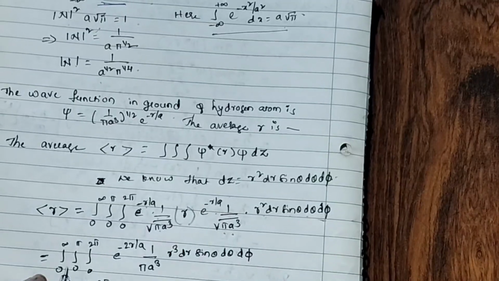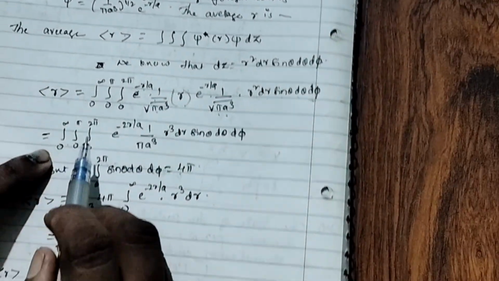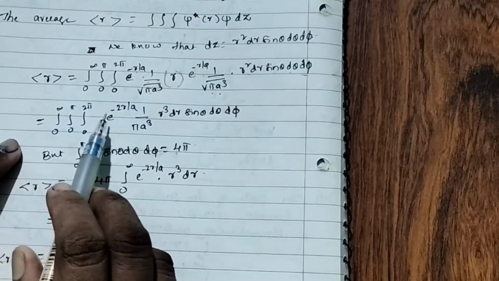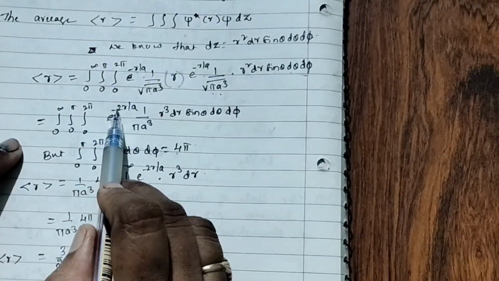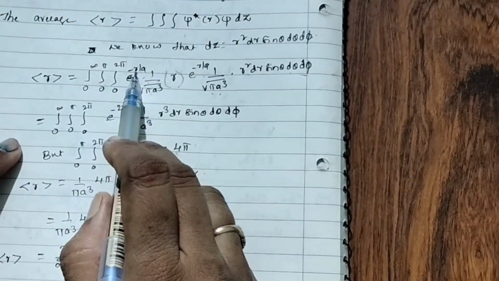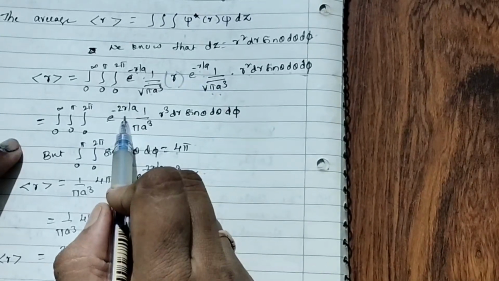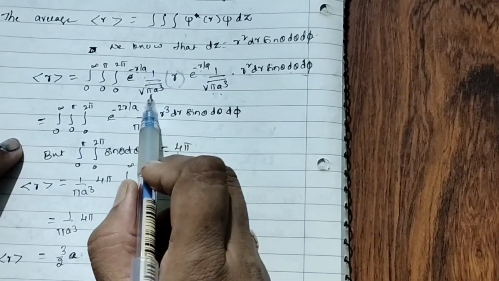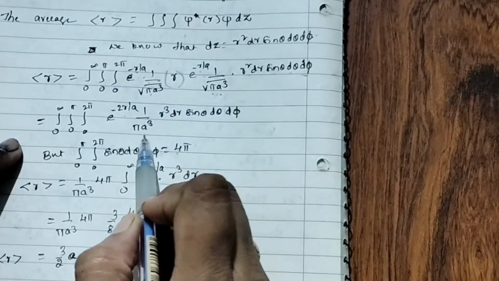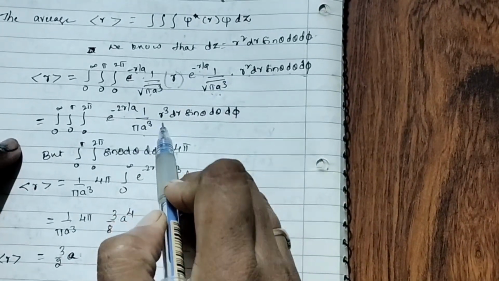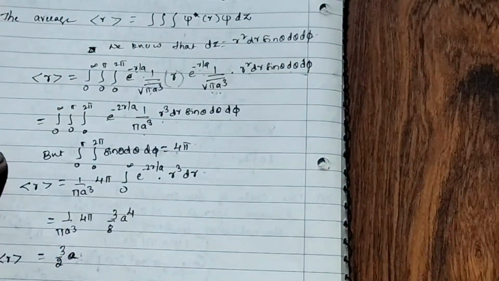Okay, now I substituted here. Integral 0 to infinity, 0 to pi, 0 to 2 pi, e to the power of minus 2r by a, into 1 by pi a cube, r into r square gives r cube, dr sin theta d theta d phi.